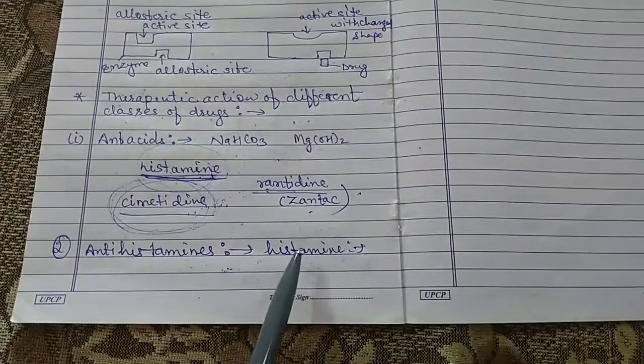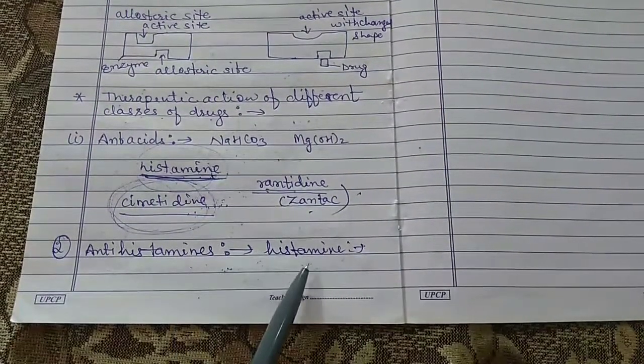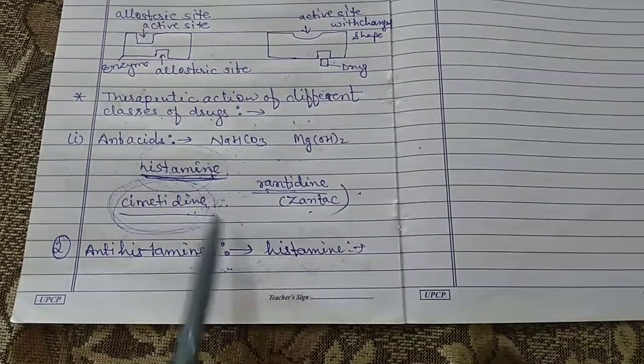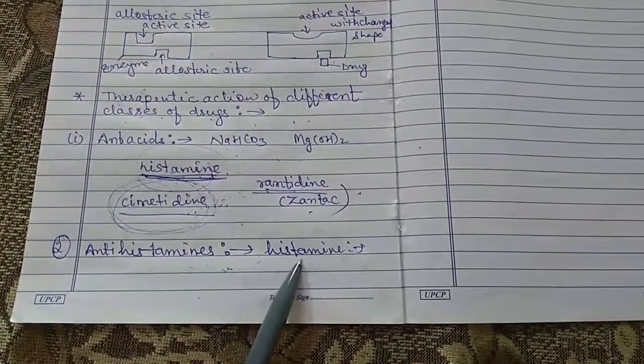Antihistamine drugs are of two types. Sometimes the same drug or the same composition is used as an antacid, or sometimes we use an anti-allergic drug.